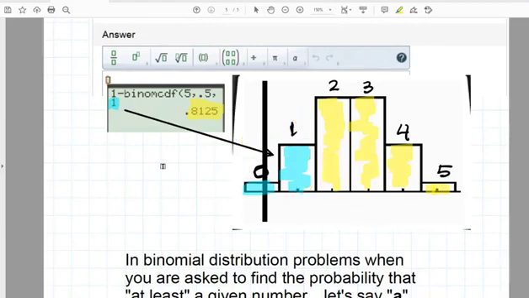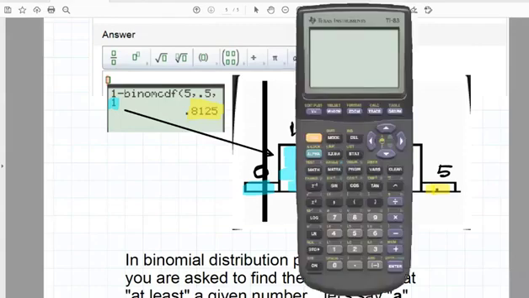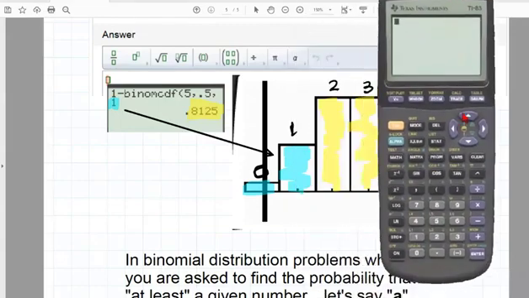So the way that gets done on the TI-83 or TI-84 is to type in 1, and then minus. Use the blue minus key, not the negative key.